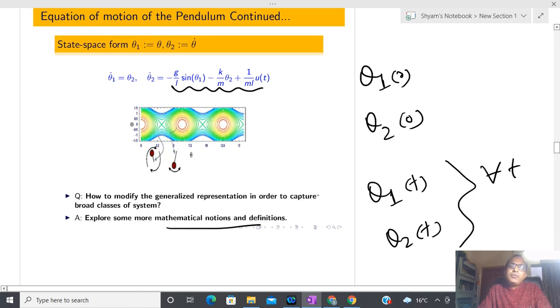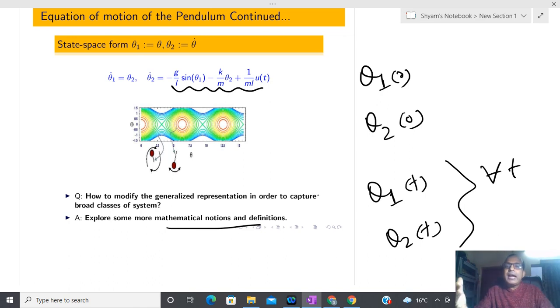In today's lecture, what we have seen is that I have some physical system, and I can represent that system using some set of differential equations. For every system I have some set of differential equations, but if we go that way, it is very time consuming. Due to that reason, people have tried to define some set of differential equations and tell that this differential equation is going to represent one class of systems. So if you read that differential equation, you are able to explore a whole class of systems.